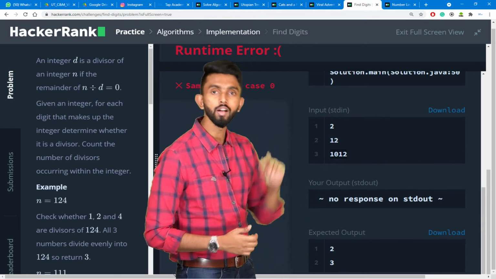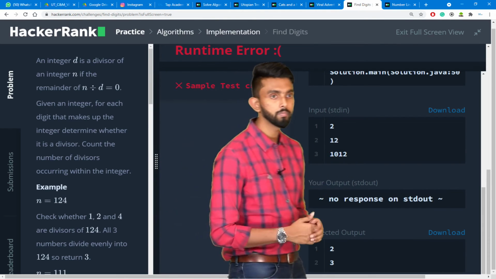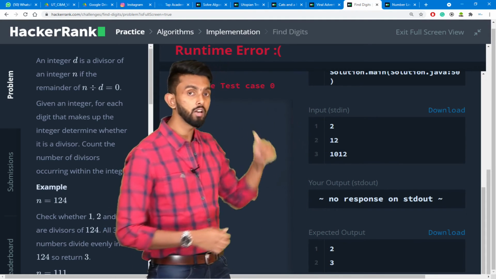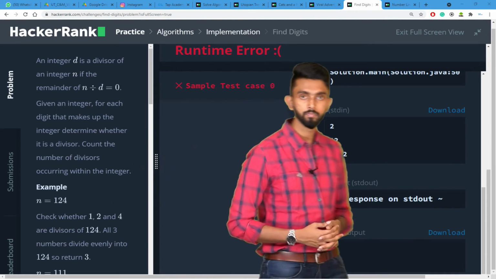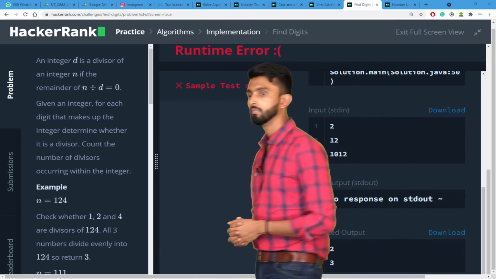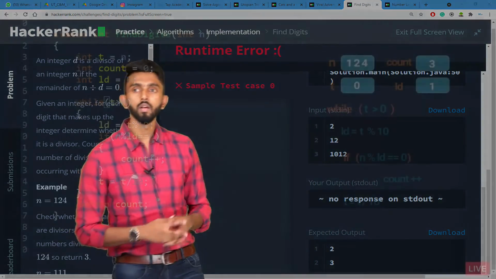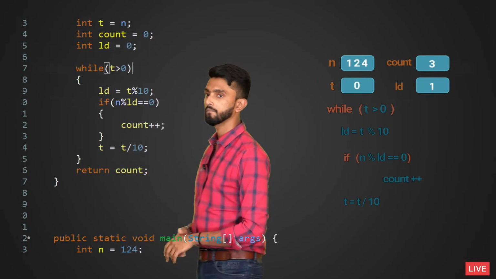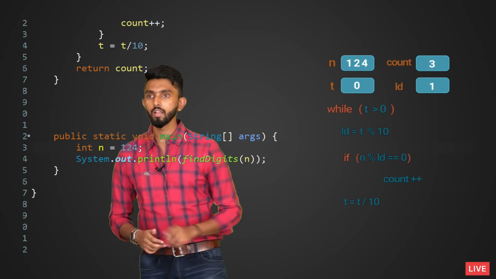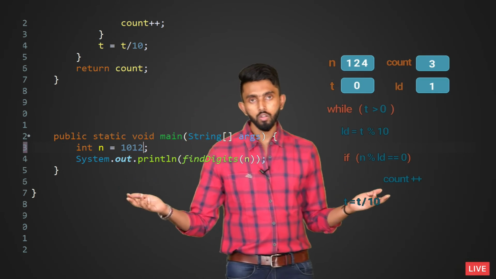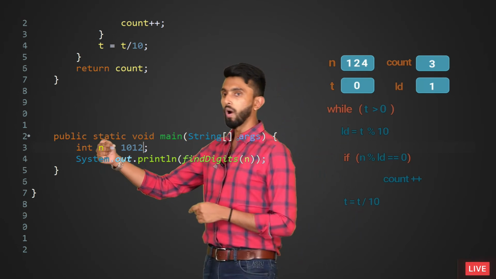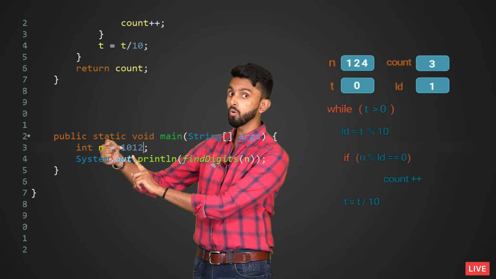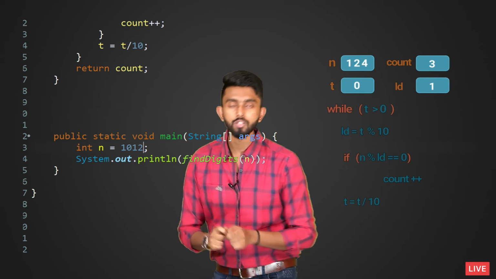1012. This failed, it seems. Let's copy that and go paste it in our code. If I go and change n, I'll make it that value. Now, you only tell me, 1 is a divisor. Is 0 a divisor? No, 0 is not a divisor.